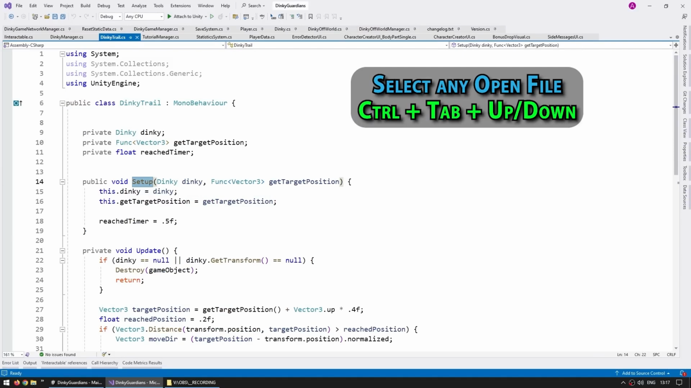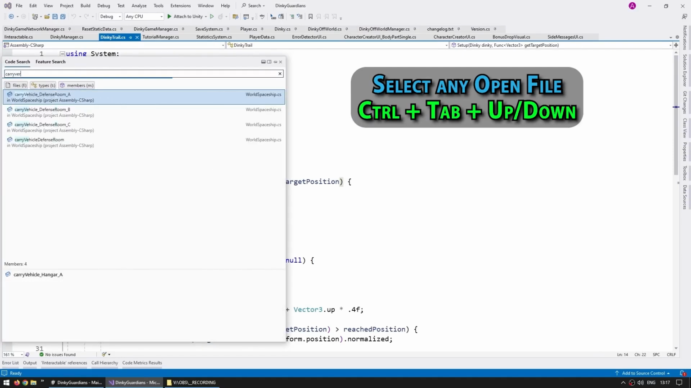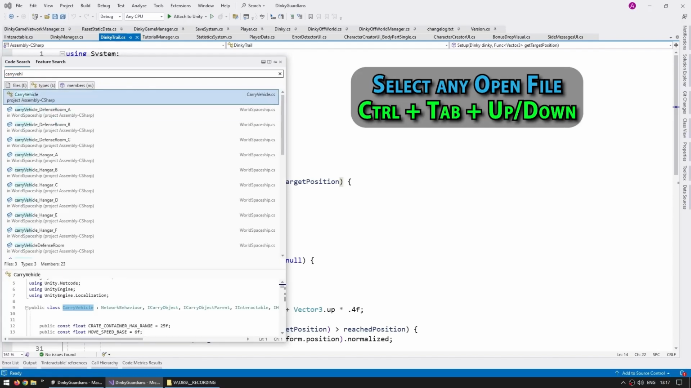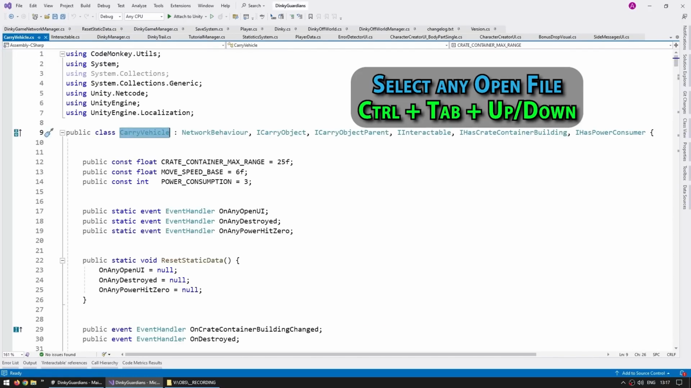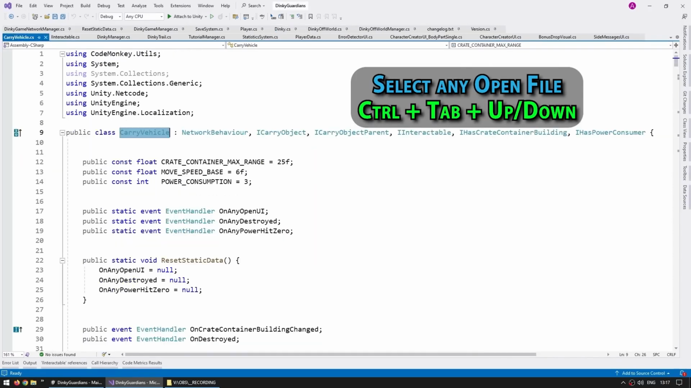If you want to open up a new window, just press Control comma, open the window. Let's say, for example, I want to find the carry vehicle. So I just type in the carry vehicle. Yep, it's right here. Control enter. And this one opens up the carry vehicle class. Now Control Tab. And if I want, I go back to the Dinky and move between them like that.